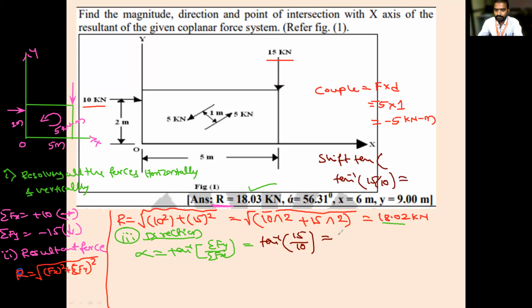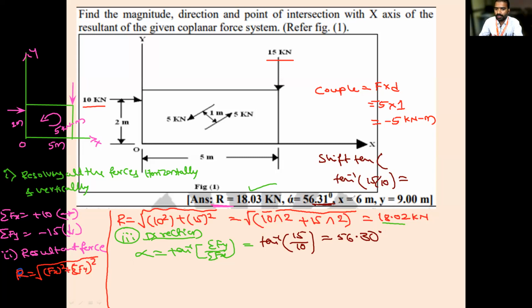Tell me the answer. 56.30, sir, is it correct? 56.30 and the remaining gives 31. Okay, it's correct. No problem. Everyone, are you getting it? Yes sir. Okay, so direction is done, magnitude is done.